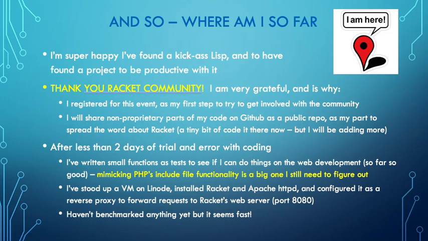So I stood up a VM on Linode, installed Racket and Apache, configured it to be a reverse proxy server. I have Racket running on port 8080. Of course, Apache's on port 80, and then everything works. And it's lightning fast. I'm just very impressed with the speed.